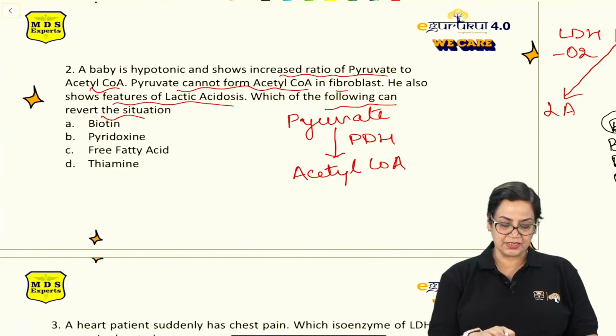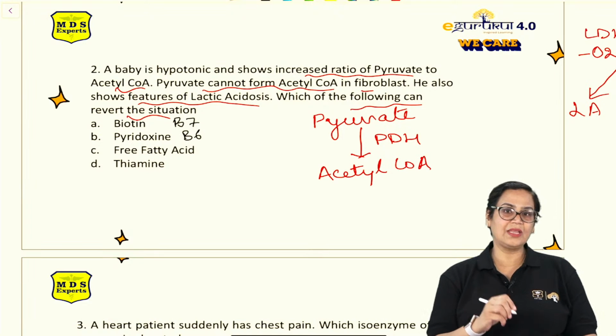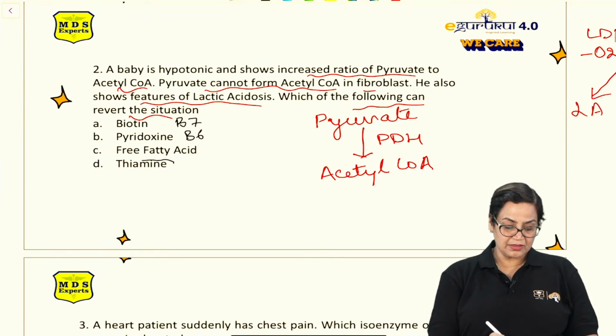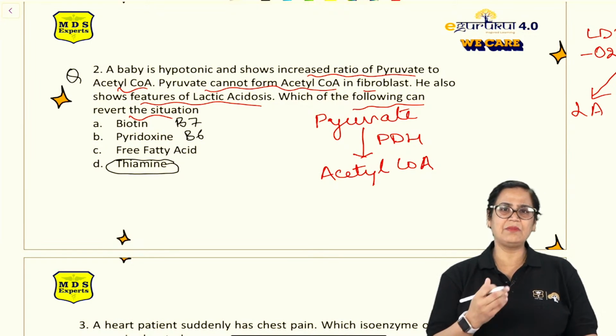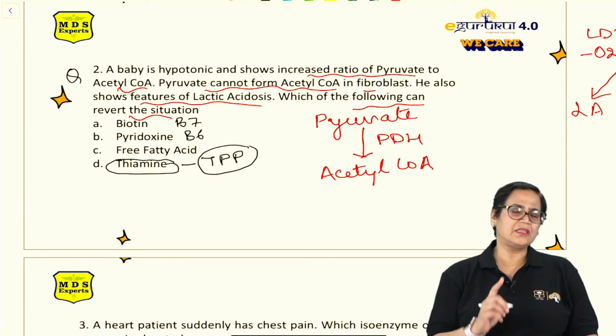Now let's look at the options. Options are which can revert the situation. Biotin. Biotin is B7, which is not a component even of PDH. It cannot be the answer. Pyridoxine, B6. Again, it is not there in the complex, right? Free fatty acid has nothing to do with this. It's not a coenzyme, you know. So, thiamine. Always remember, this is a very, very important question. It can be asked in so many different forms. So, thiamine, whose active form is TPP, which is the most important coenzyme for PDH.